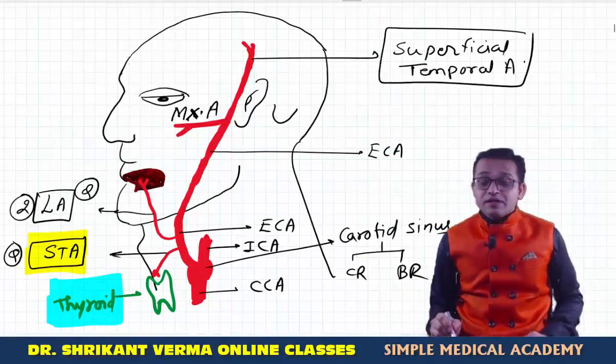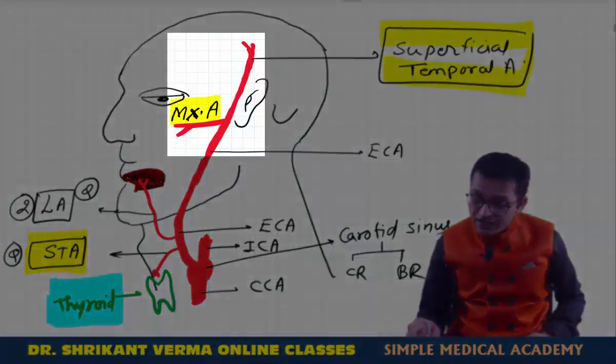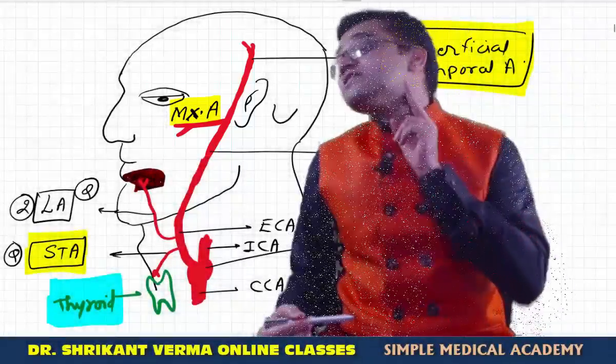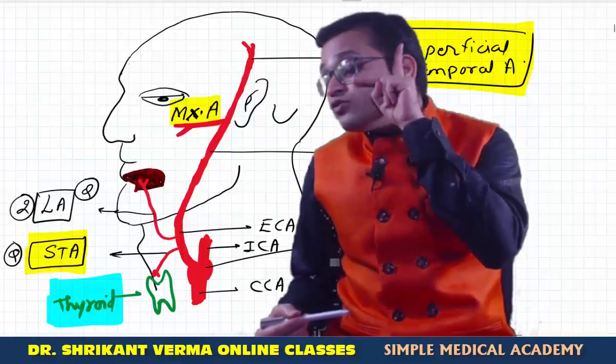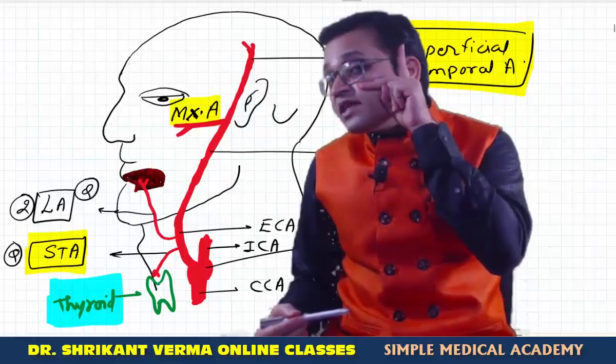So what are the two terminal branches? I am indicating with the yellow color. Yes, maxillary artery and the superficial temporal artery. They are the terminal branches. Two terminal branches: external carotid artery is dividing into the maxillary artery and superficial temporal. You can remember by keeping the two fingers in this way in front of the ear. Okay, so this is the maxillary and this is the superficial temporal artery.